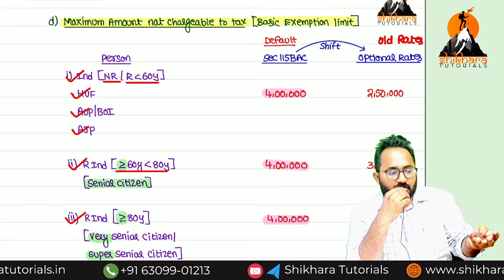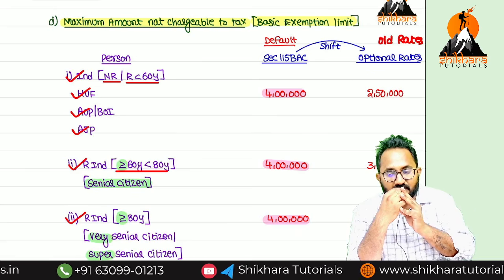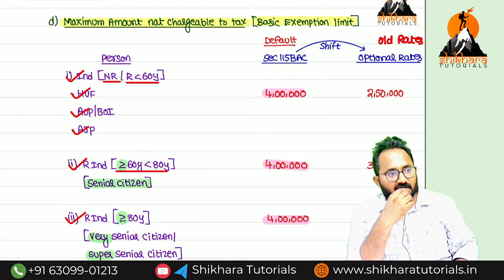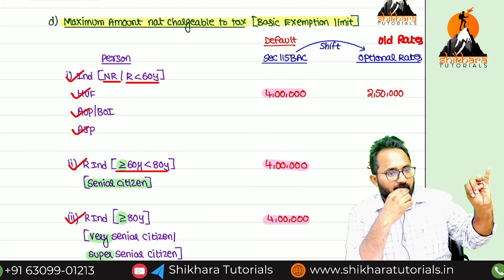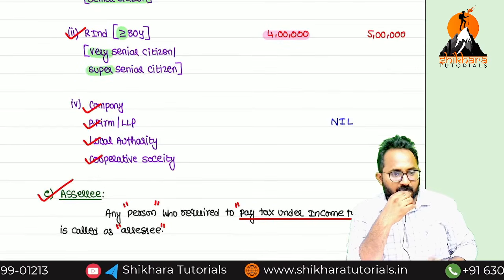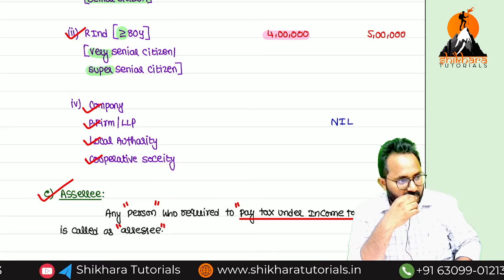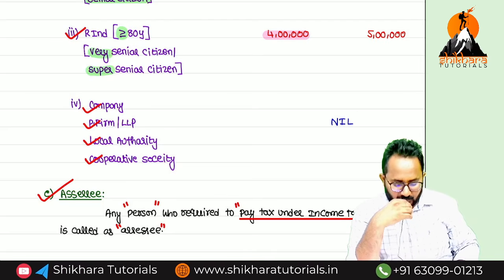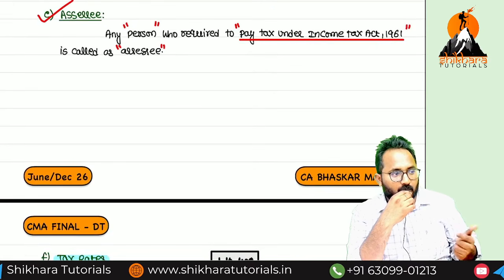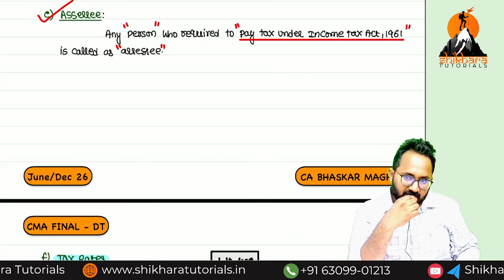Then what about HUF, AOP, BOI, AJP? For the first category only, always how much basic exemption limit? 2,50,000. Understood? So the person definition, we have individual, HUF, AOP, BOI, AJP is over. Then who remains? Company, partnership firm, LLP, local authority, cooperative society. They don't have any basic exemption limit. Understood? So when can you call someone an assessee? If you are required to pay the income tax under the Income Tax Act 1961, you can call them an assessee.